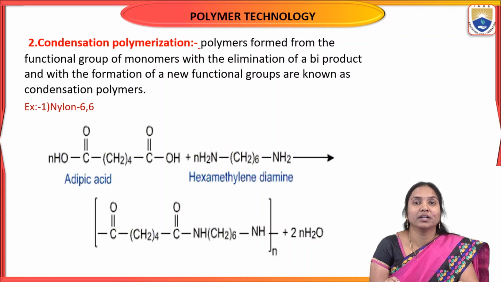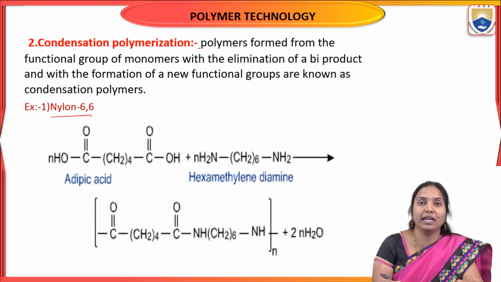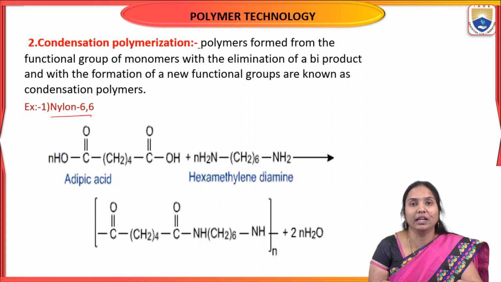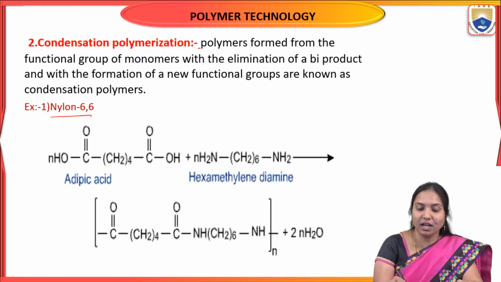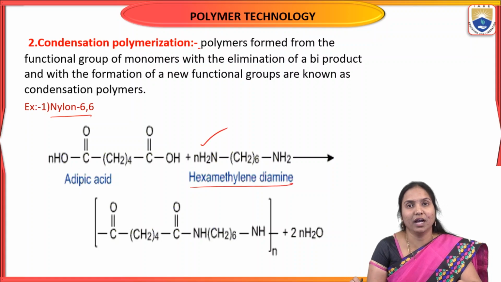The second type is condensation polymerization. Condensation polymerization means these polymers are formed from monomers with two different functional groups. The best example is nylon 6,6. So how can you prepare nylon 6,6? Hexamethylene diamine reacts with adipic acid.